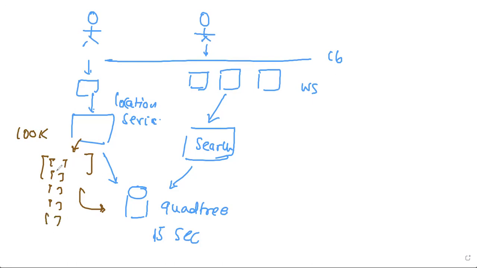Whenever they update their location, we put it here. And every minute or every 15 seconds, there is a job which reads this location and updates the quad tree. So when a driver updates the location every 3 seconds, the location service puts it into the cache. Then after every 1 minute, the job runs and updates the quad tree. And if you're searching, it will update your search result. Getting my point?